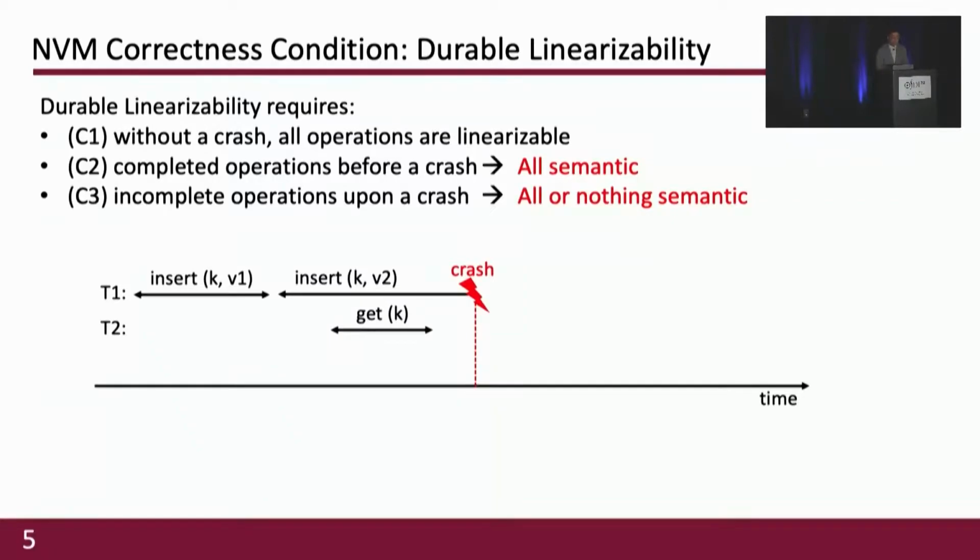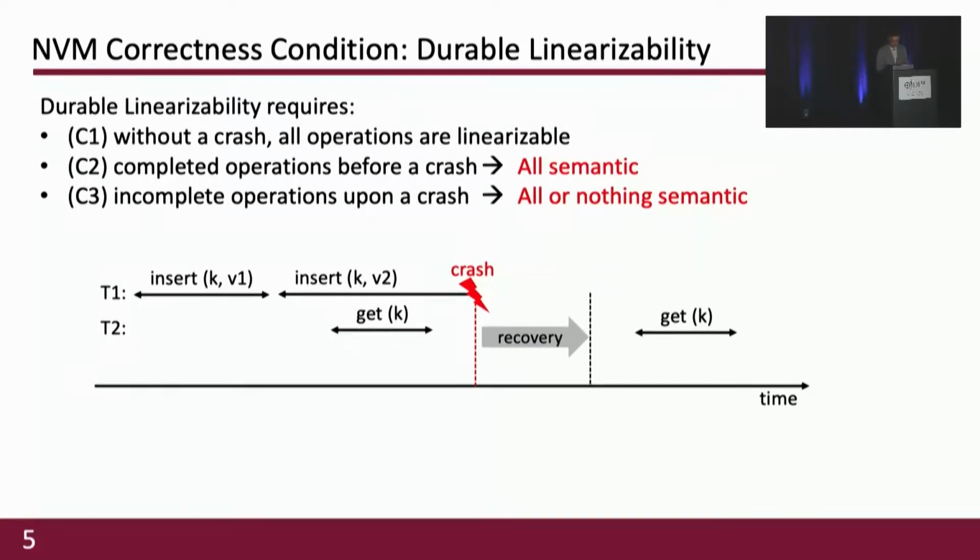For example, thread 1 is executing 2 continuous insert operations, and thread 2 is running a get operation concurrently. A crash happens at the second insert, which means the first insert is a completed operation, and the second insert is an incomplete operation. Under durable linearizability, there are 2 legal execution results here.